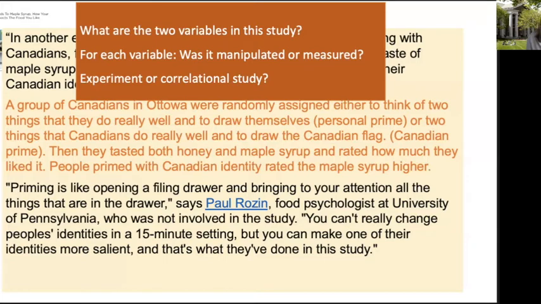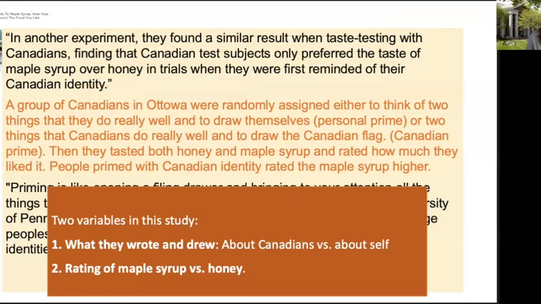Okay, let's go over the answers. The two variables in this study were first, what participants wrote about and drew. So they either wrote about Canadians and drew about Canadians, or they wrote about the self and drew a picture of the self. The second variable was their rating of maple syrup versus honey. And I think in this study, they're mainly looking at, did they rate the maple syrup higher than the honey? So those are the two variables.